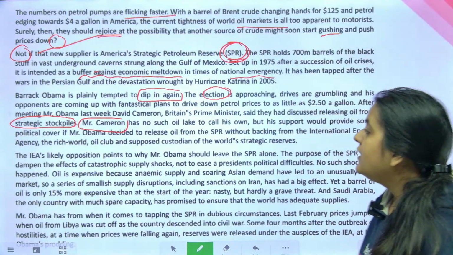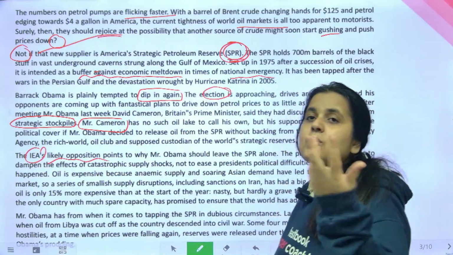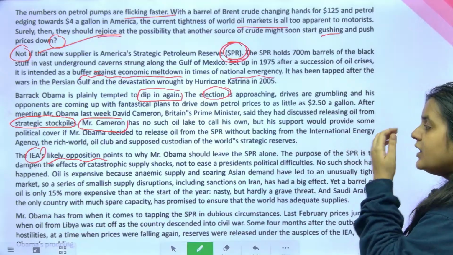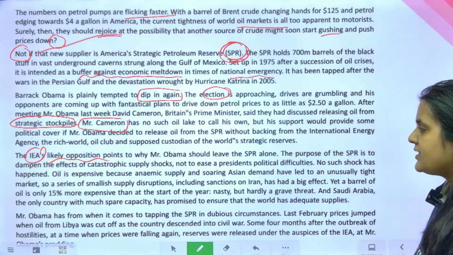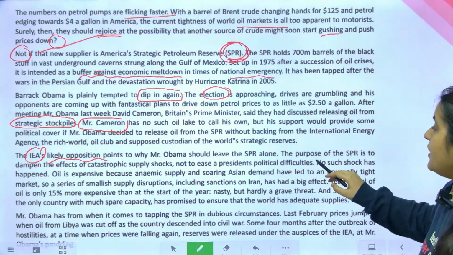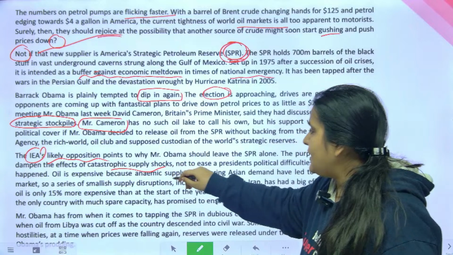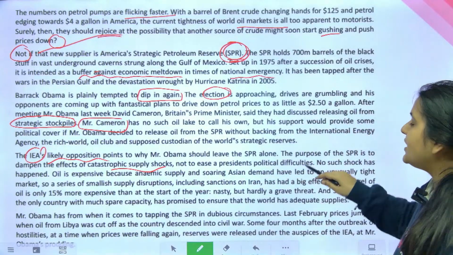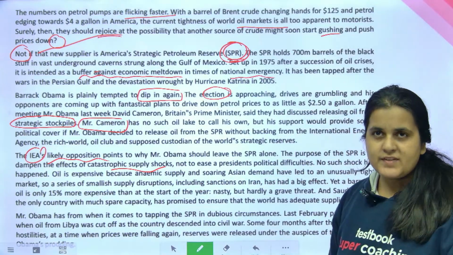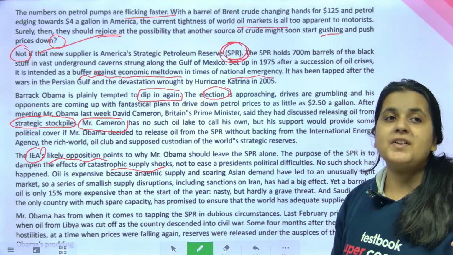The IEA's likely opposition. So the IEA would not support this move. It was opposing this move. Why Mr. Obama should leave the SPR alone? The purpose of the SPR is to dampen the effects of catastrophic supply shocks, not to ease a president's political difficulties. ये तो वो political motive से कर रहा है. That is not what the SPR is meant for. It is meant for catastrophic supply shocks.